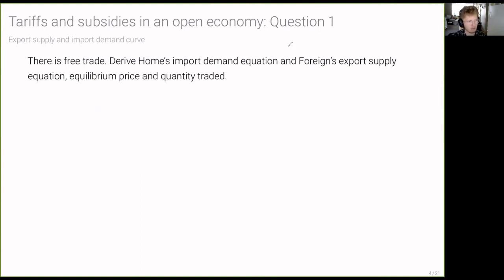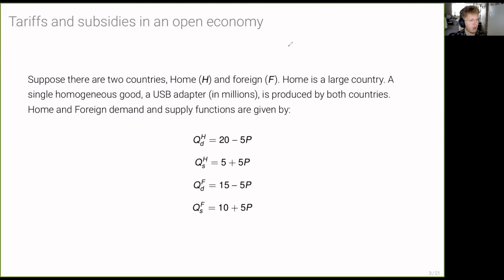Okay, so to figure out foreign's export supply, we're just going to go back to foreign's supply and demand equations. So foreign export supply is going to be equal to its supply minus its demand. So we should get 15 minus 5p.